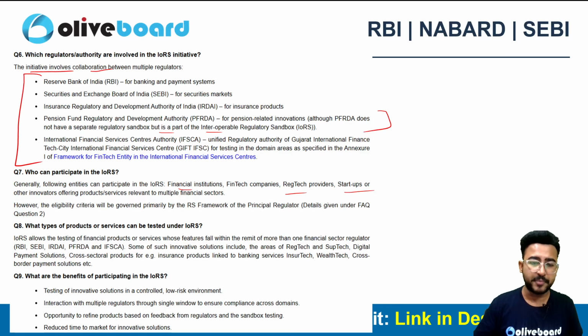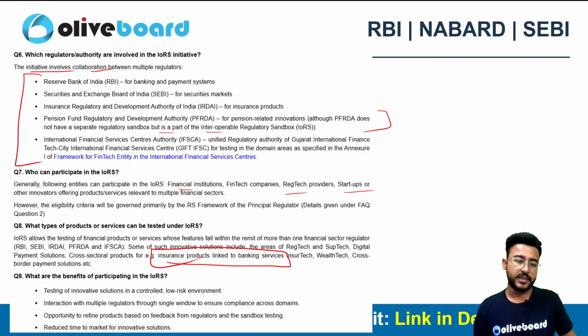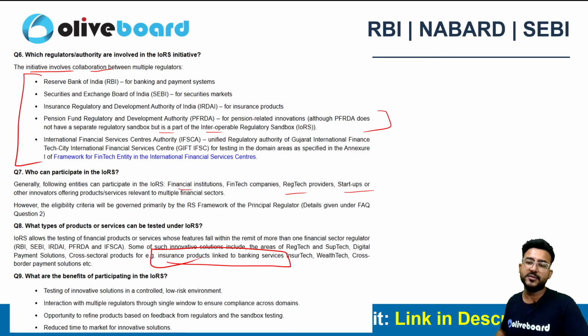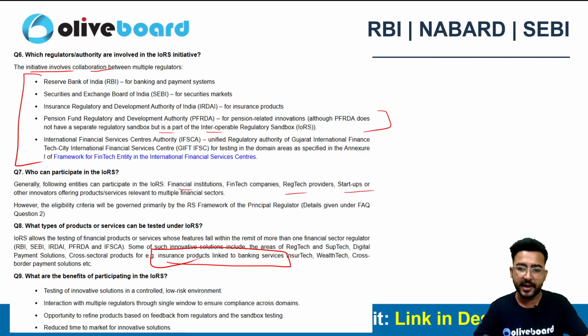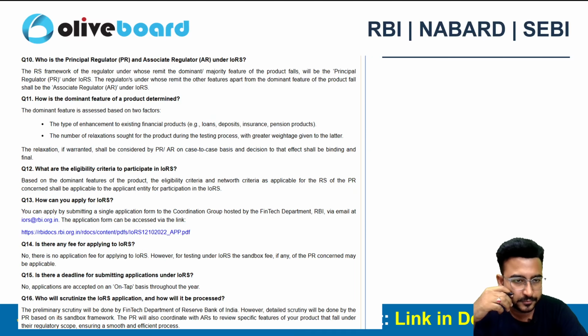Let's suppose, for example, an insurance product linked to banking services. So it's an insurance product, which is within the scope of IRDAI, plus it's a banking service as well, so it's within the scope of RBI. So it's a combination of RBI plus IRDAI. That's why we need an interoperable regulatory sandbox, right? So these are the features basically.